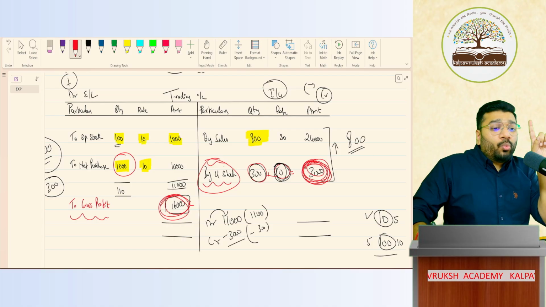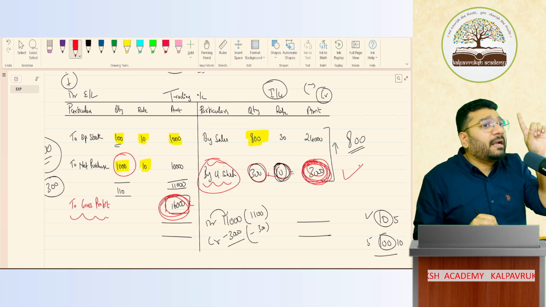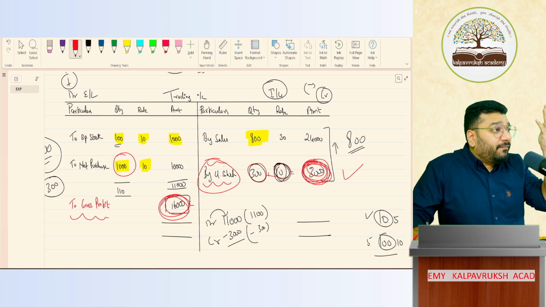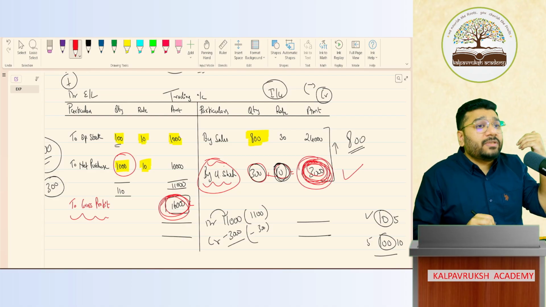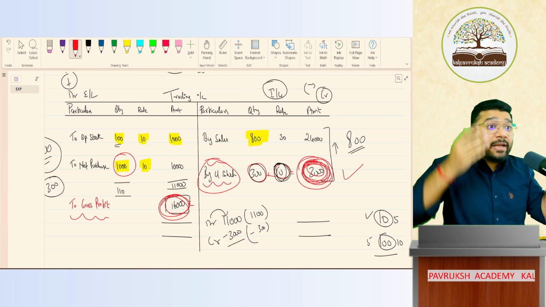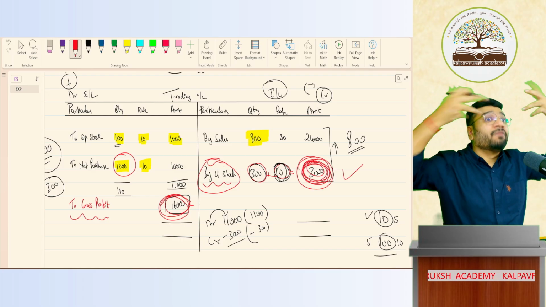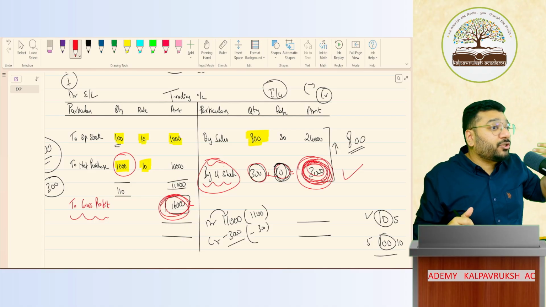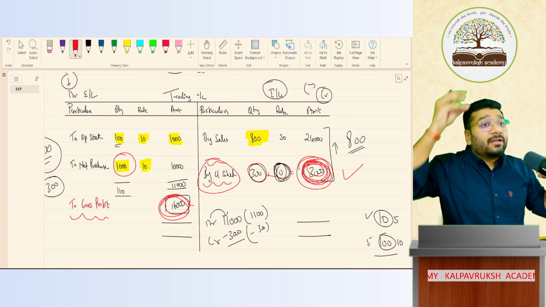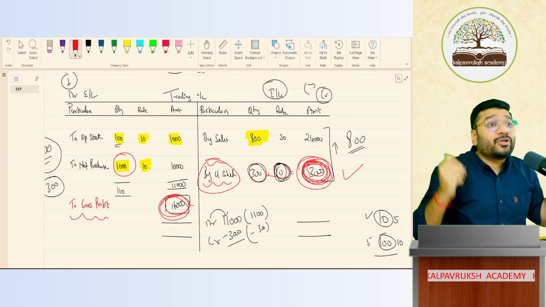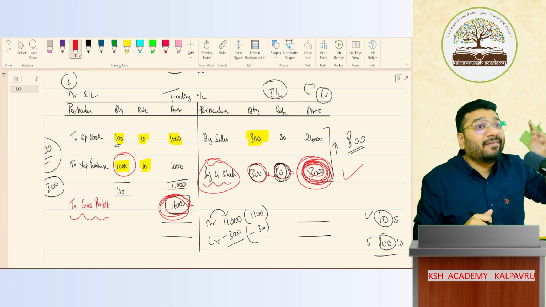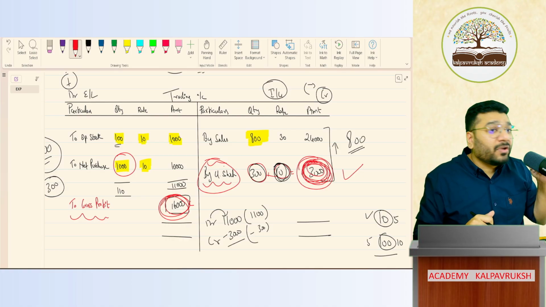Second, we understood that people have a lot of doubts in the process of valuing the closing stock. What quantity should I take? That oil example I gave you. If you mix all the oil, which oil has been taken first? Nobody knows. So in deriving the quantity of closing stock we have a problem. Then what value should I multiply with? Only cost price, or along with cost price should I multiply some other value? Got it, not got it?